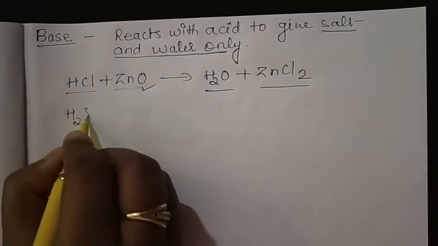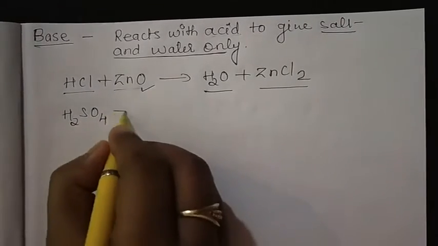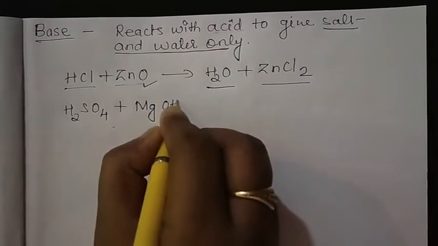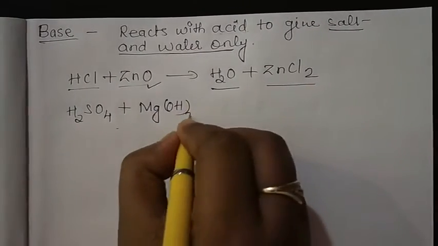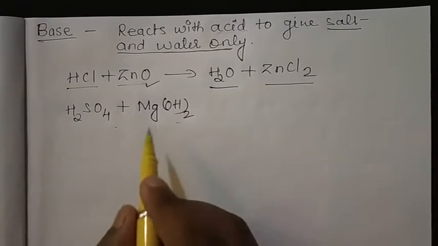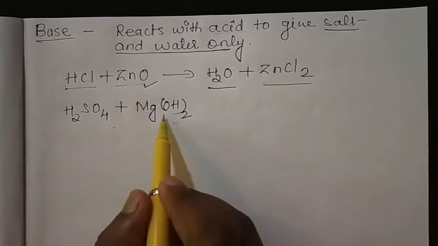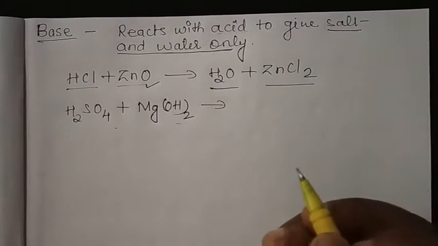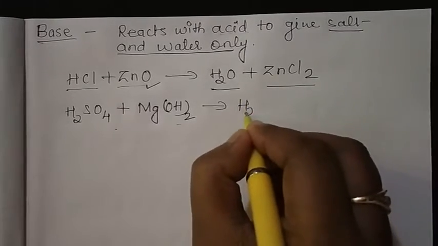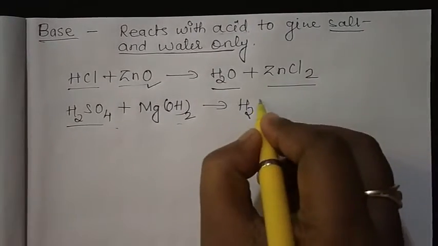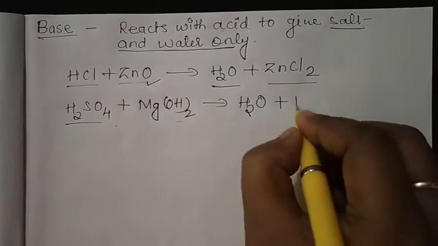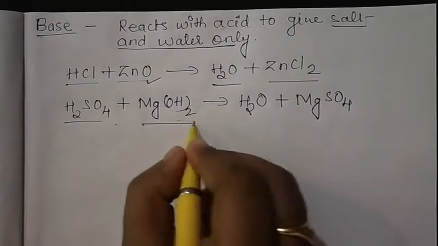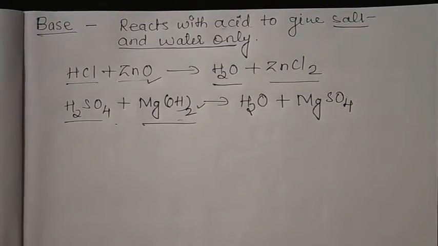In the second reaction, sulfuric acid, which we already know is an acid, comes in contact with magnesium hydroxide. We have studied in the last class that oxides and hydroxides of metals are bases. So when this hydroxide comes in contact with H2SO4, you will get magnesium sulfate and H2O. So you can say magnesium hydroxide is a base.